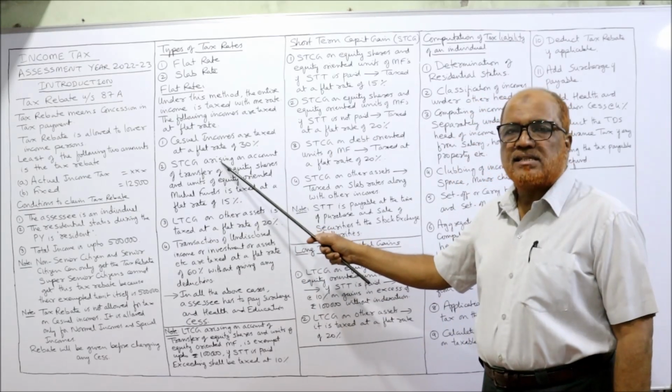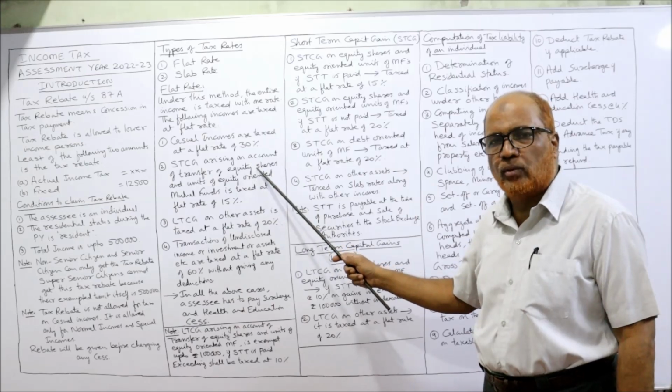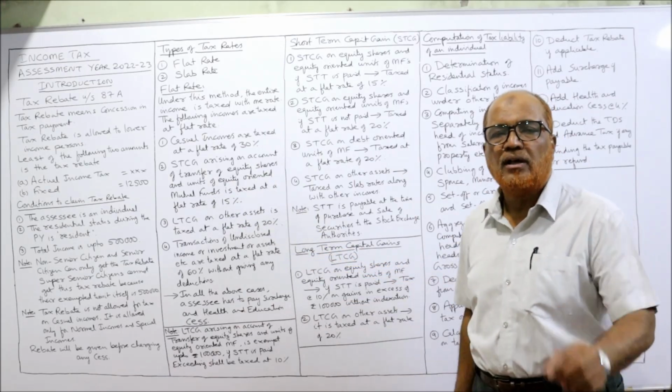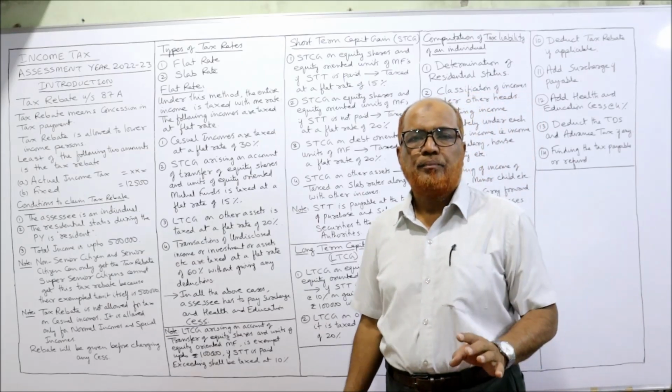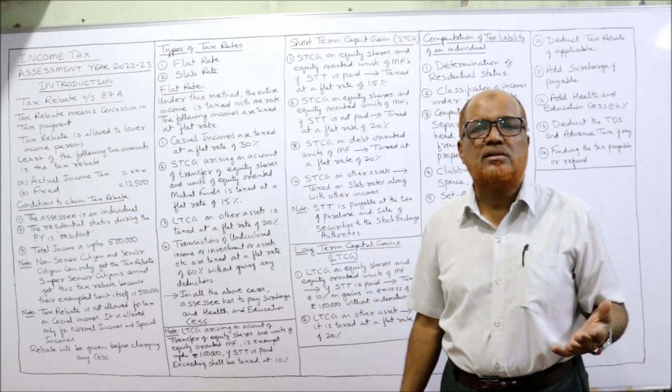Then STCG, short-term capital gain arising on account of transfer of equity shares or units of equity-oriented funds of mutual fund. This wording you have to remember because these are provisions of the Act. You cannot write in your own words.